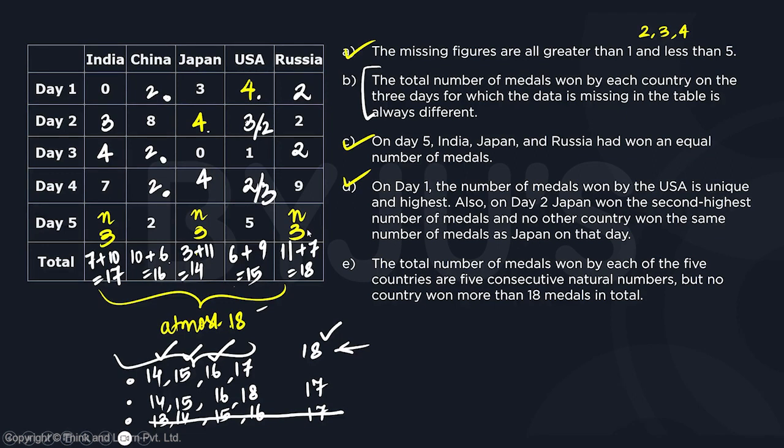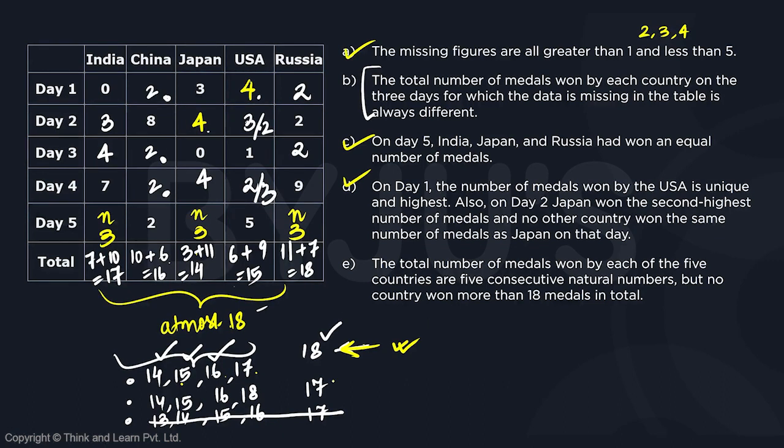Okay. So that means Russia taking 18, USA taking 15, Japan taking 14, China taking 16, and India taking 17. It's a very much feasible scenario, right?